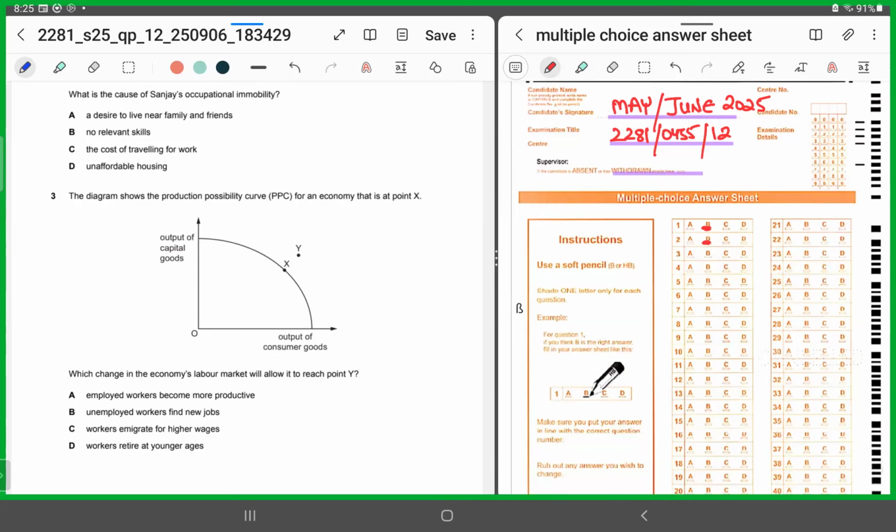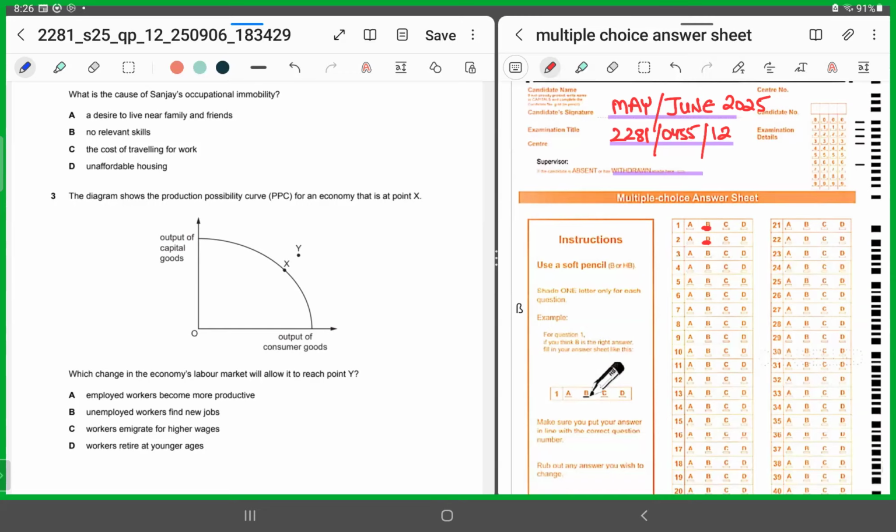Let's look at the options. A: employed workers become more productive. B: unemployed workers find new jobs. C: workers emigrate for higher wages. D: workers retire at younger ages. It cannot be C, it cannot be D, because both C and D would be reducing the amount of labor.